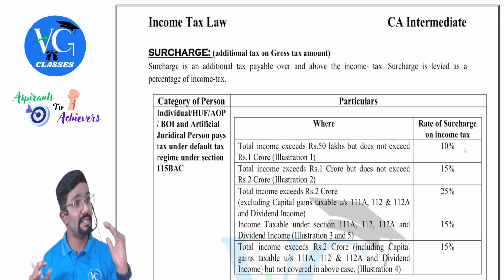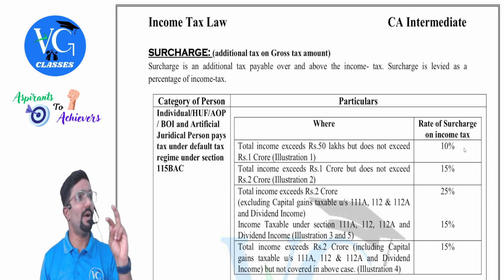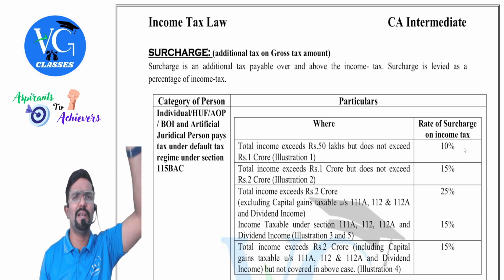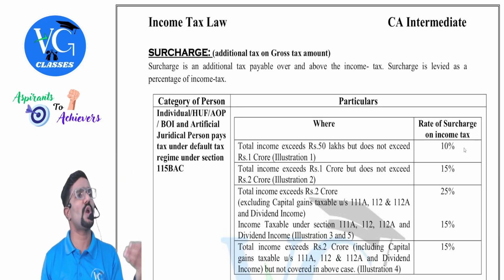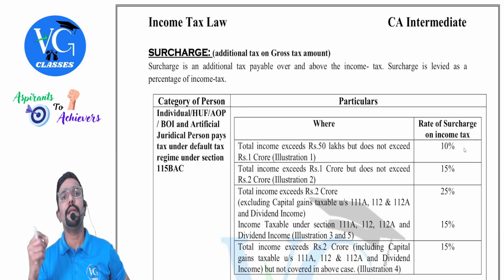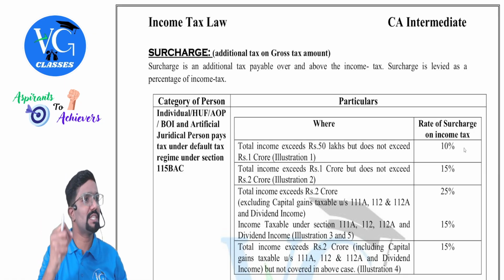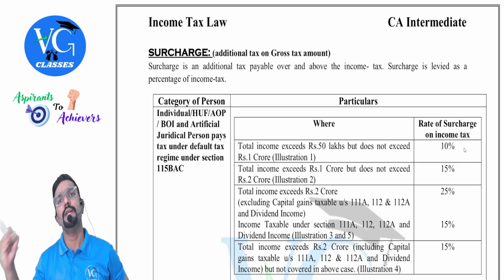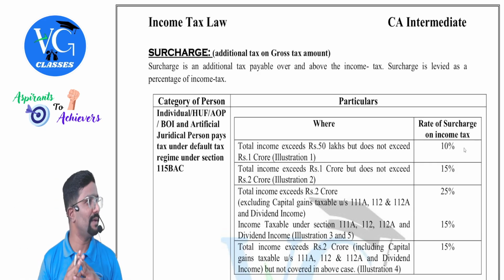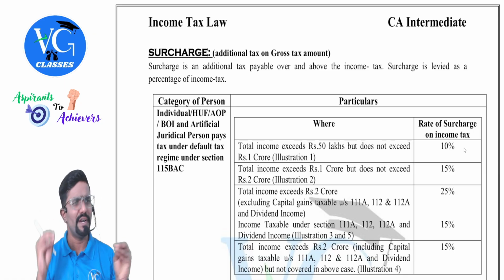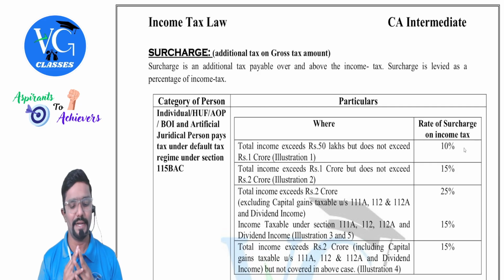And please be careful, even surcharge is a part of income tax only. But whatever we already learned, that is the normal rate or special rate, we call that the gross or base rate. Over and above that, few people have to pay surcharge if their total income crosses certain limits. Which are those? One by one we will see, and you are supposed to remember these rates, guys. It is a bit challenging because a different rate is applicable. So please be attentive.